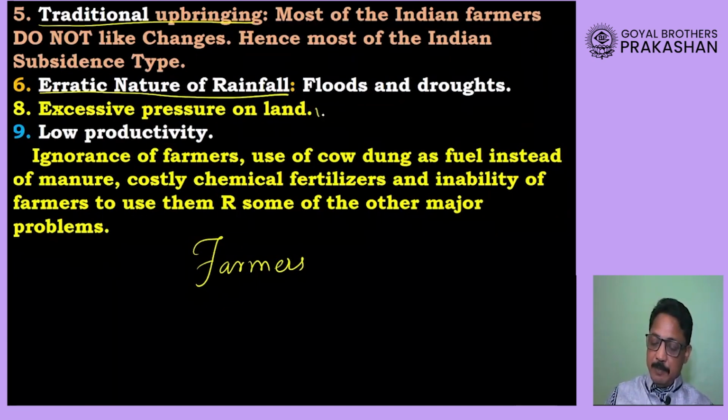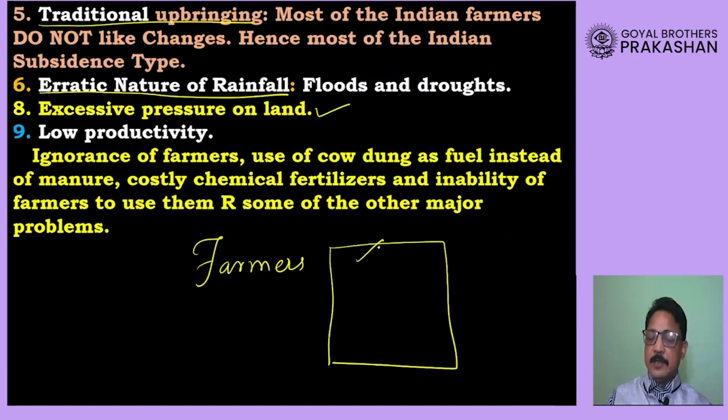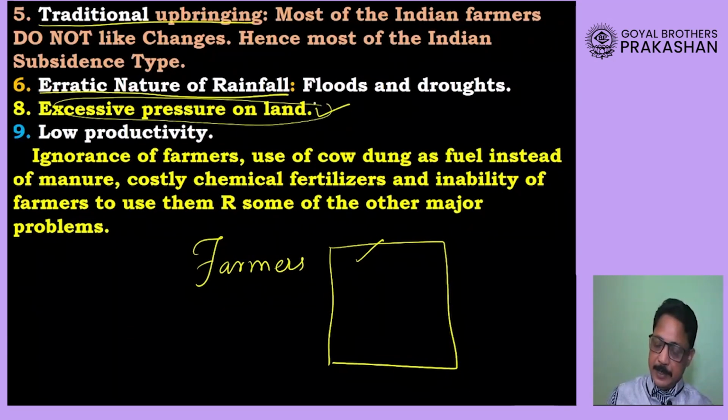Then because the population of our country is increasing very rapidly, on a small piece of land the farmer has to keep on growing crops repeatedly in order to supply food grains to the large population of our country, which is putting pressure on this land. And because of repeated growth of crops on the same land, the fertility of the land has also started decreasing, which has ultimately resulted in low productivity of our agriculture.